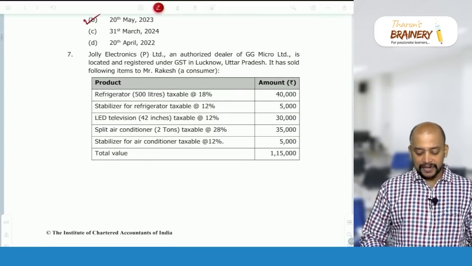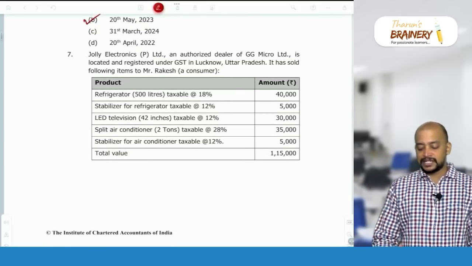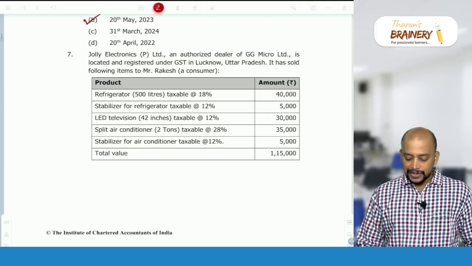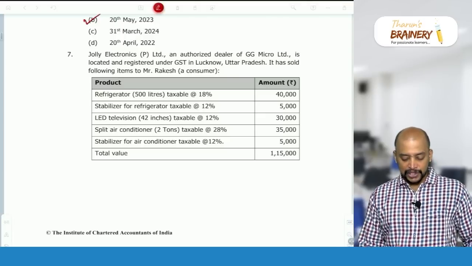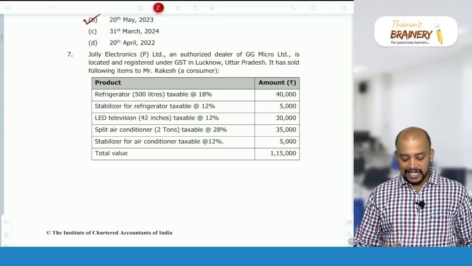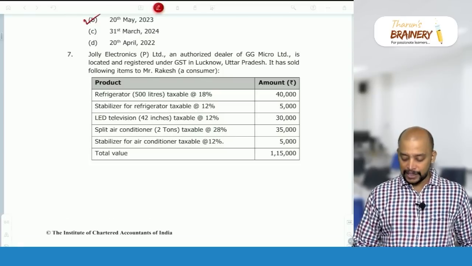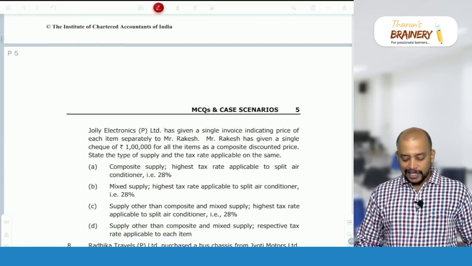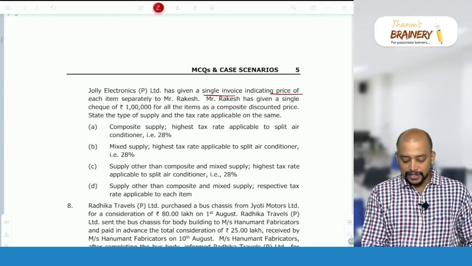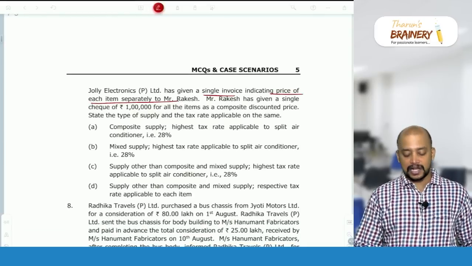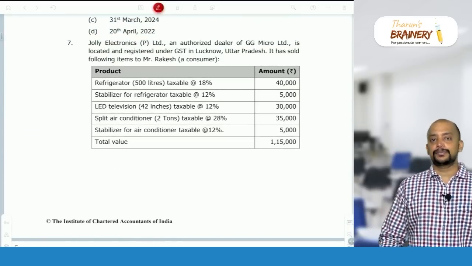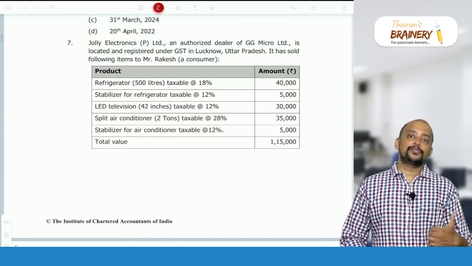Then next number 7, Jolly Electronics Private Limited, an authorized dealer of GG Micro Limited, is located and registered under GST in Lucknow, Uttar Pradesh. It has sold the following items to Mr. Rakesh: refrigerator, stabilizer, LED, split AC, stabilizer, total value 1,15,000. Jolly Electronics Limited has given a single invoice indicating price of each item separately to Mr. Rakesh. So these goods are not naturally bundled in the ordinary course of business. That's the reason why it is not a composite supply.